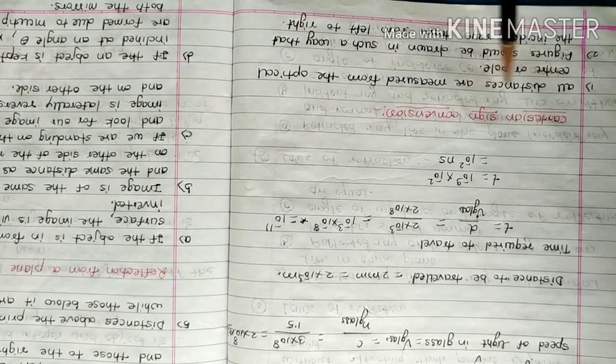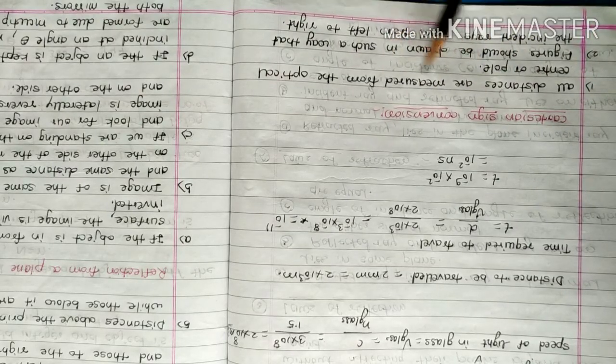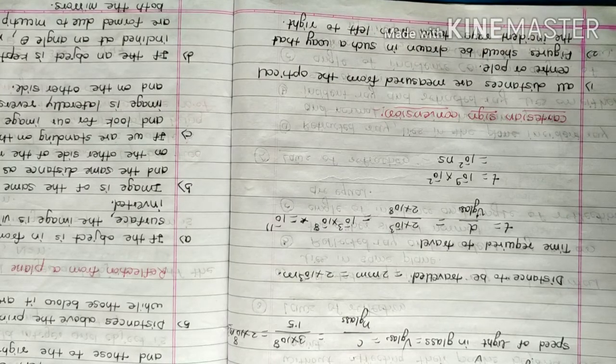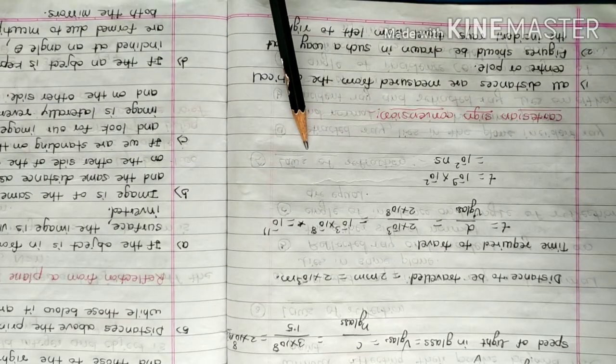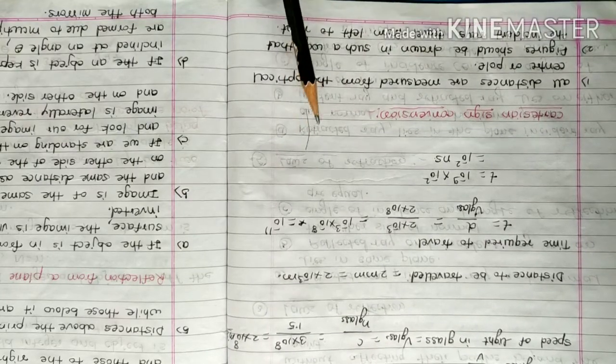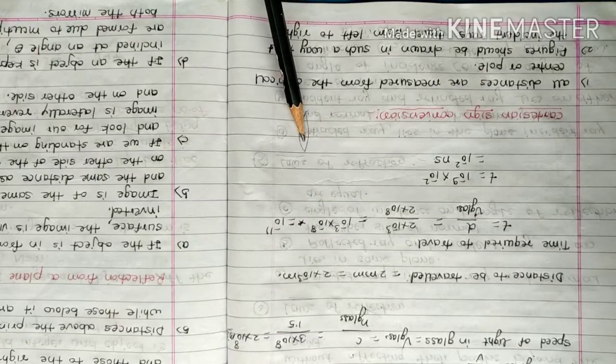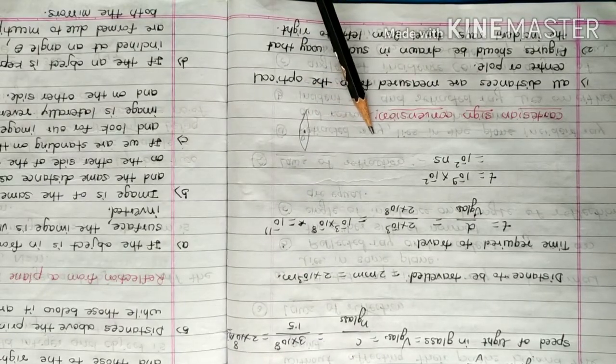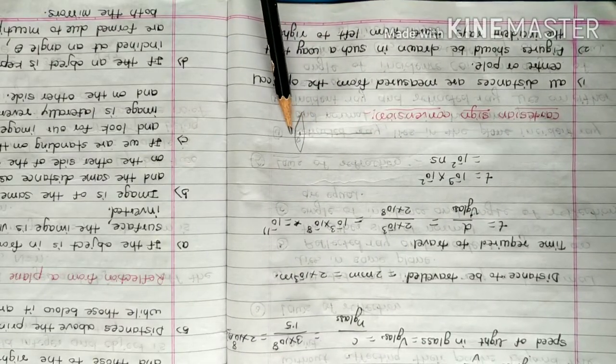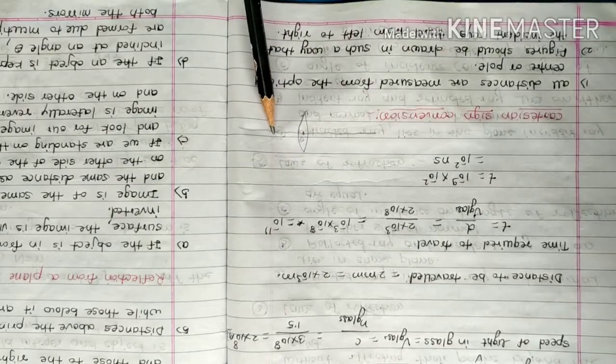Next point is Cartesian sign convention. All the distances are measured from the optical center or the pole. Before that, we should know, suppose this is the lens. The geometrical center of the lens is called the optical center, and the geometrical center of the mirror is called the pole.